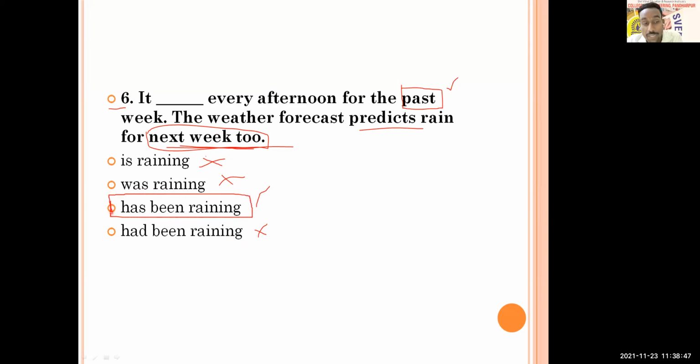Try to understand. If you have any question or confusion, raise your hand and ask me. It will be has been raining. Why? I already told you the action started in the past, it is going on, and it will continue. So therefore, it is present perfect continuous tense.